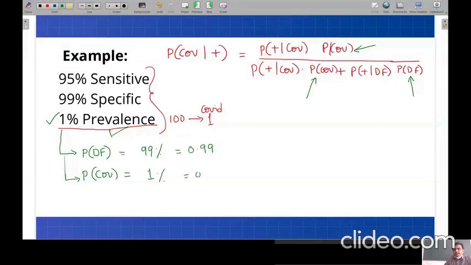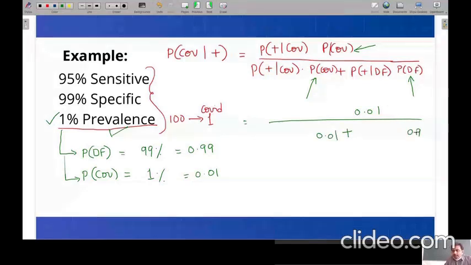So I'm going to substitute those values. So here it is COVID, so this will be 0.01. Plus, and this value here again we have the same. So this will be 0.01, and for disease free it is 0.99.